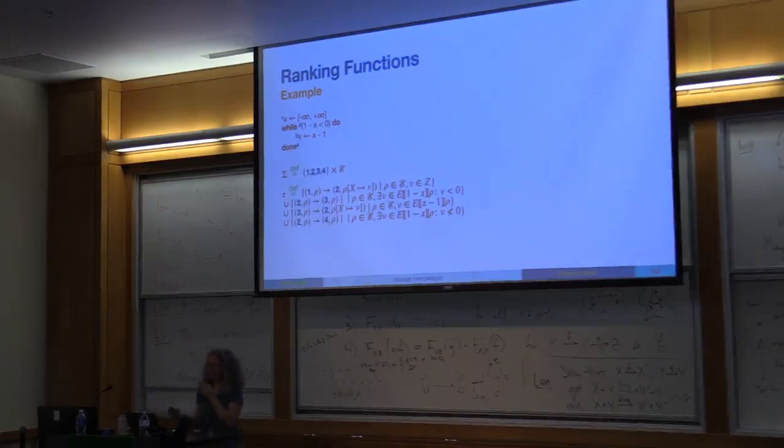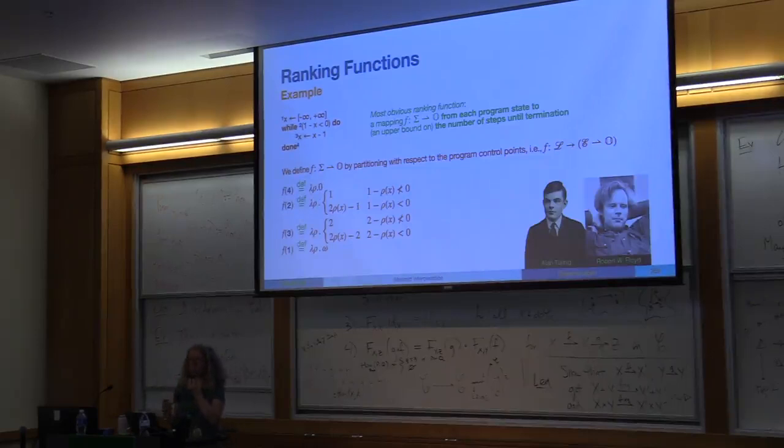Now we can define the ranking function for this program. The function is going to map states to ordinals, and for simplicity, we partition it with respect to the program points. This way we can define a function for each program point. At the end of the program, it has terminated, so we are at 0 steps to termination, and any environment is mapped to 0.